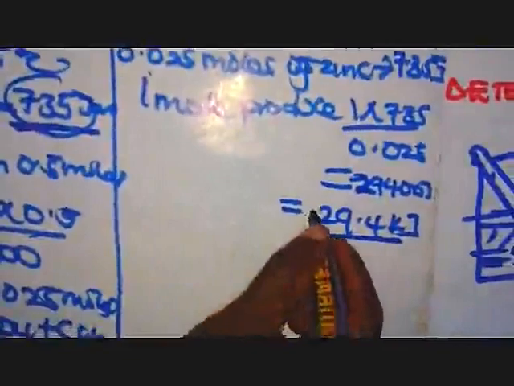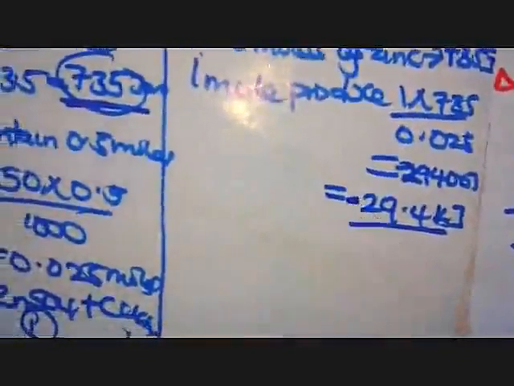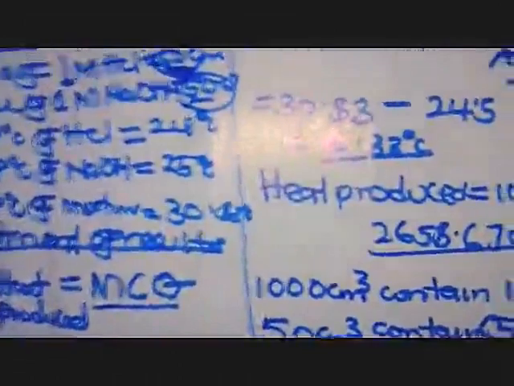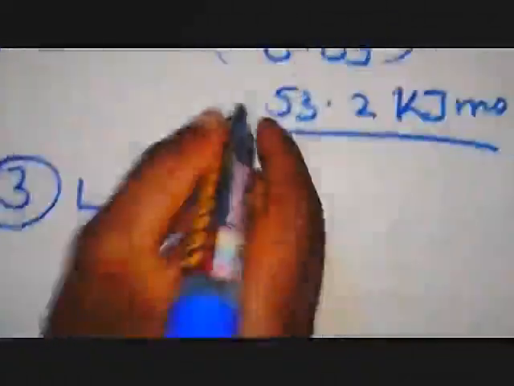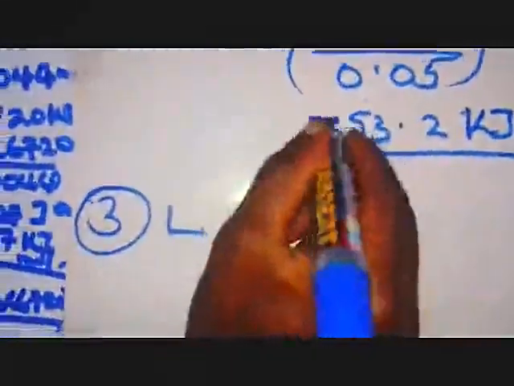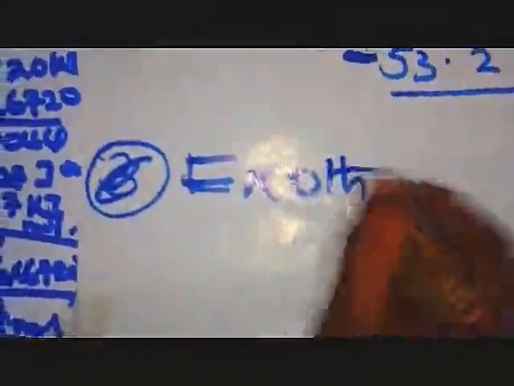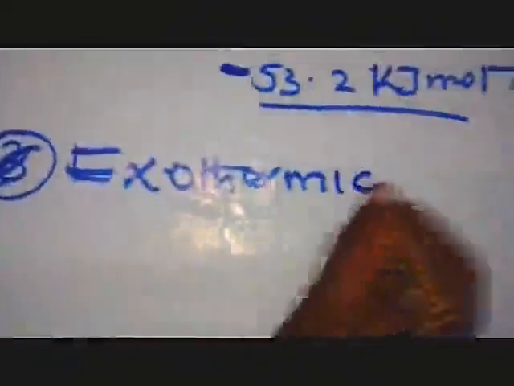Now, this enthalpy is a negative enthalpy, so we put a negative. Similarly, with the enthalpy of combustion, it was negative somewhere. So meaning, even this one of neutralization, it is also negative here. Don't forget to mean that they are exothermic. So here we are meaning the reaction is an exothermic reaction.